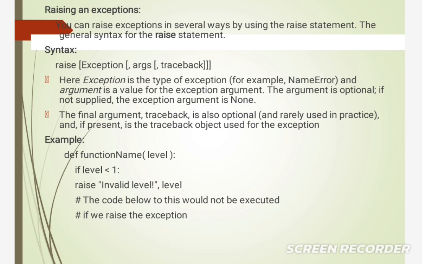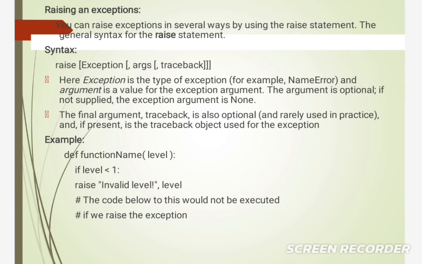Raising an exception. You can raise an exception in several ways by using the raise keyword, the raise statement. The general syntax for the raise statement: raise, inside that square bracket, exception, argument, traceback.